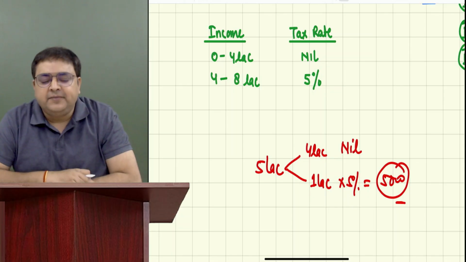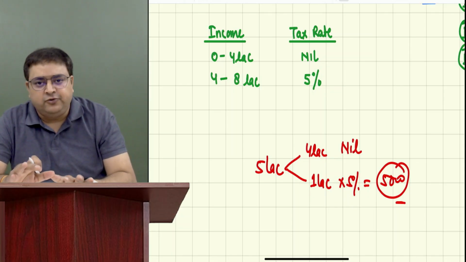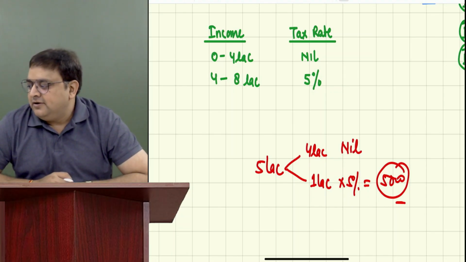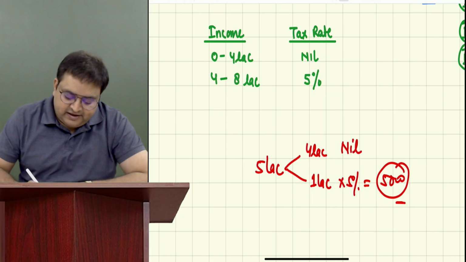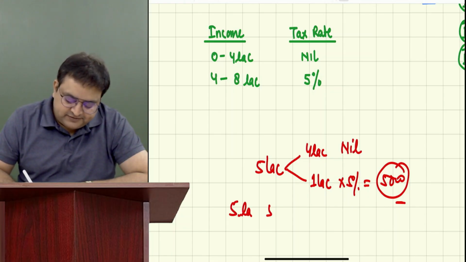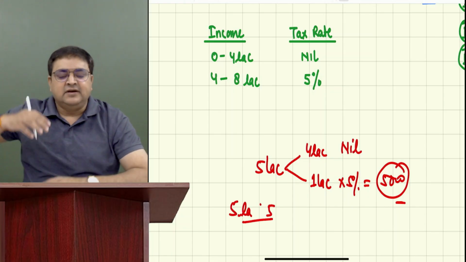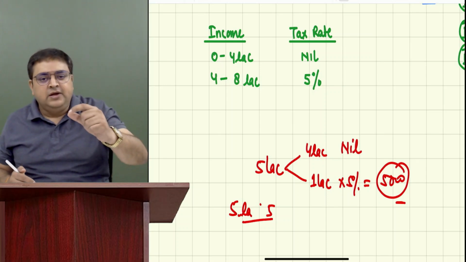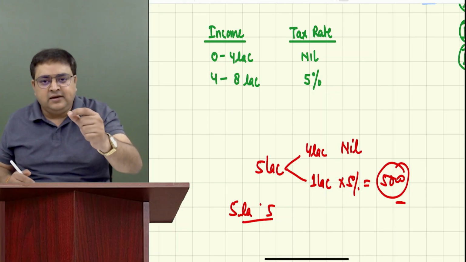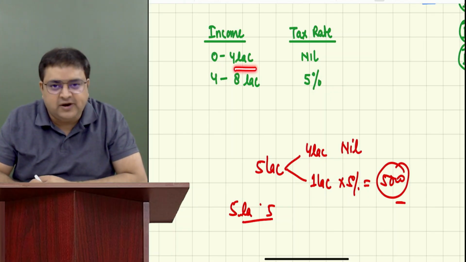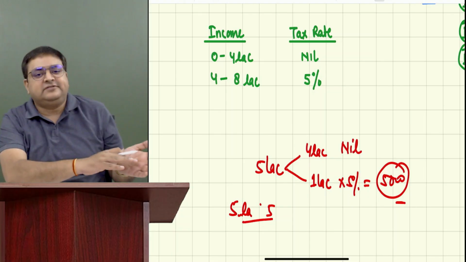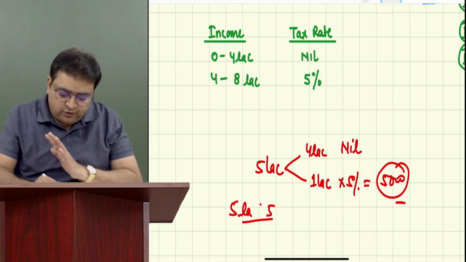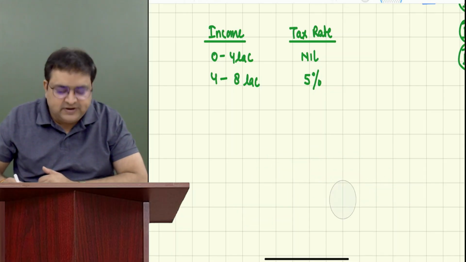Everybody got it or not? How we will calculate, I'll let you know. But everybody understood how we have to pay taxes? So it's not like that on entire 5 lakh, he has to pay 5%. No. It is level wise. So first you have to cross level 1. Then you will come to level 2. Up till first level, it was 4 lakh, so 4 lakh was exhausted in first level. In first level, there is no tax. Then it is 5%. Don't worry, within next 10 minutes, you will get to know how you will calculate it.